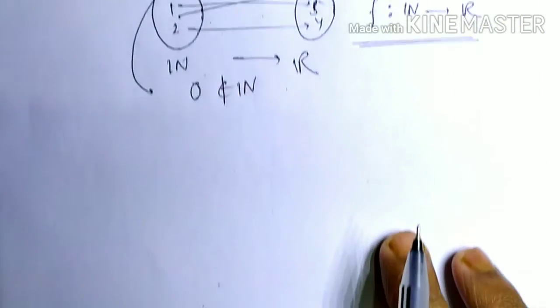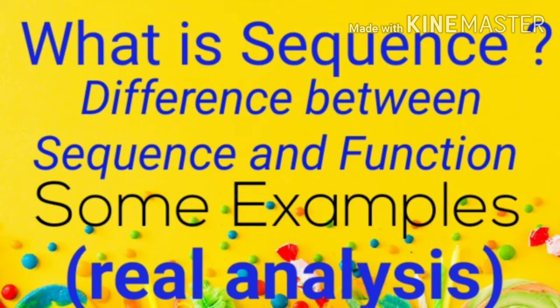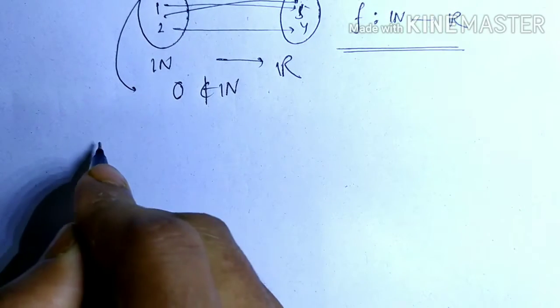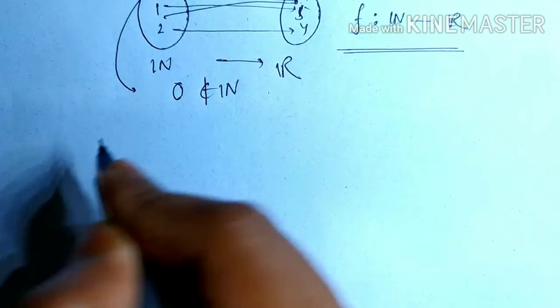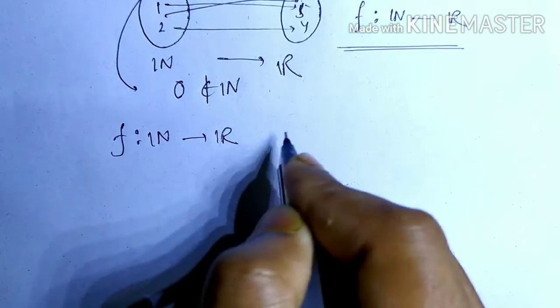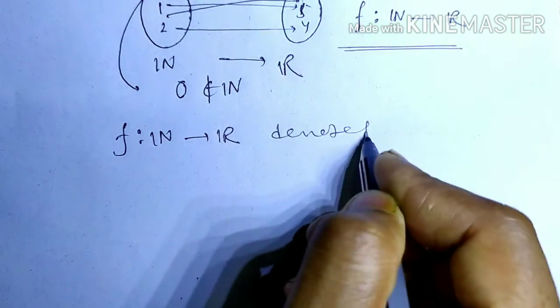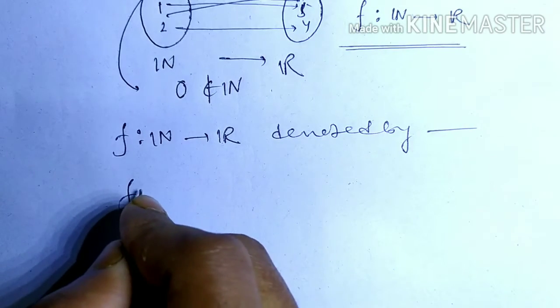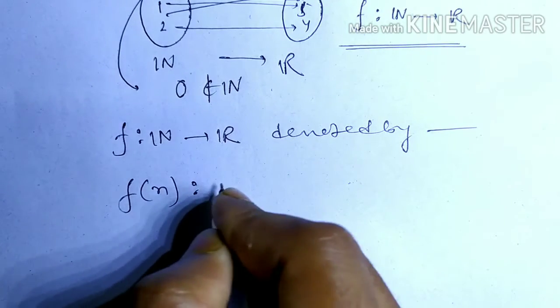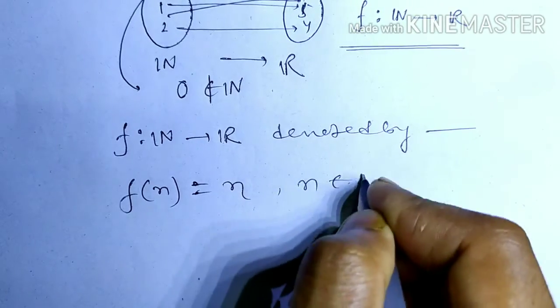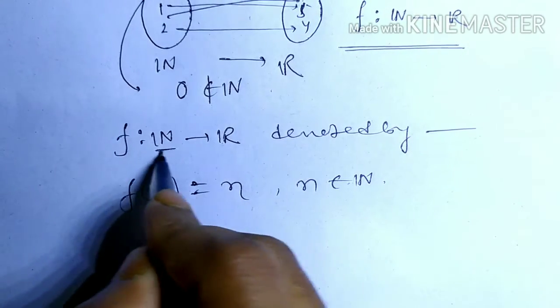Some examples will clear all the concepts of sequence. First of all, a sequence from natural numbers to real numbers is denoted by f(n), such that f(n) = n, where n belongs to the natural numbers.